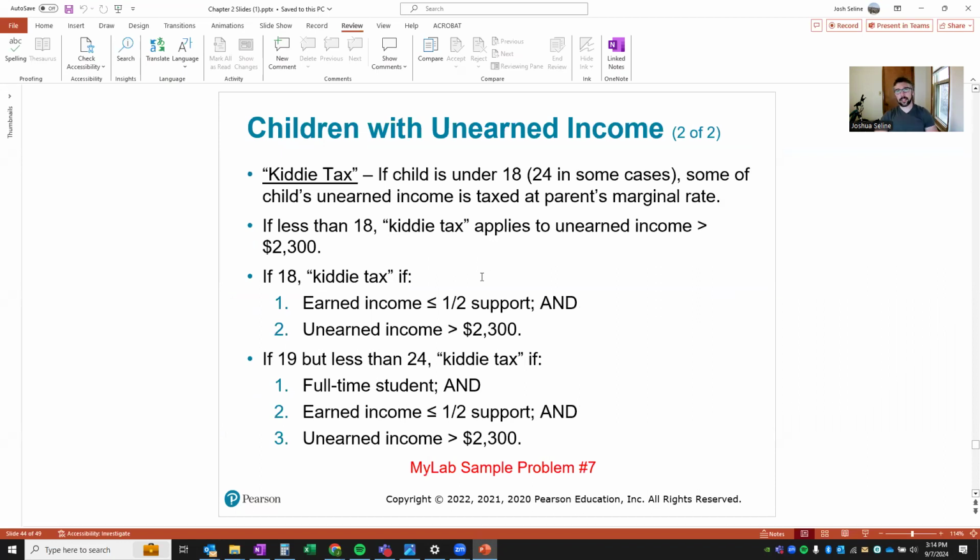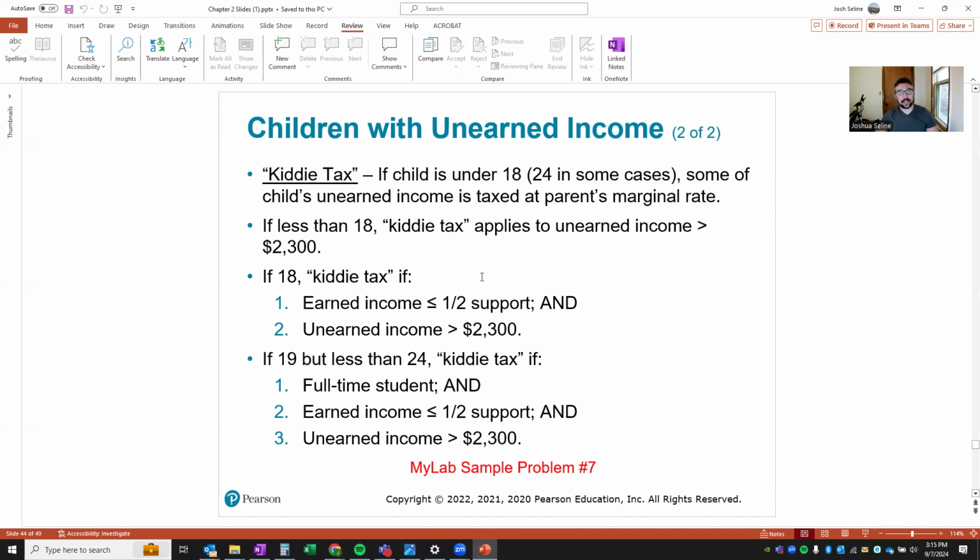Kitty tax. If your kid is under 18, and 24 in some limited cases, some of the child's unearned income is taxed at the parent's marginal rate. This was put in place a long time ago to curb asset transfers to children. You'd have grandparents and parents who would put money, stocks, and dividends into their child's name to avoid getting taxed at that rate. That's where the logic comes from, why it's taxed at the parent's marginal rate.